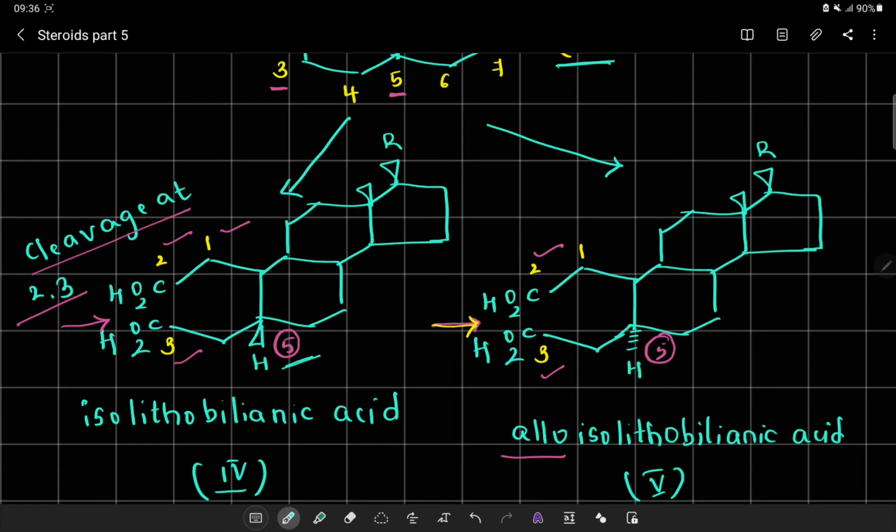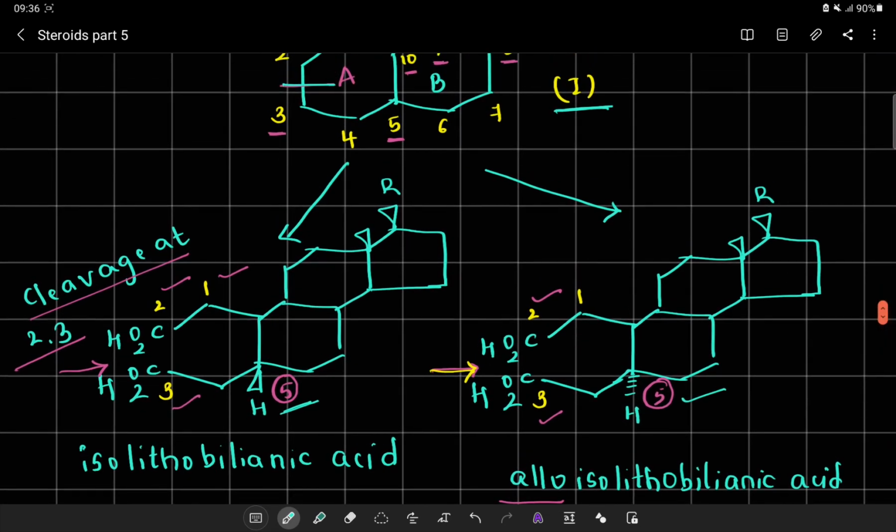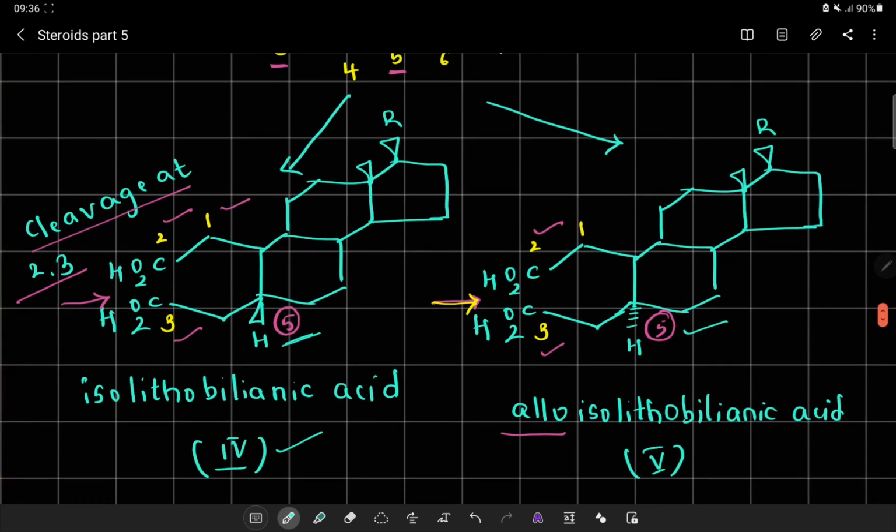In the next isomeric acid system, again the cleavage is between position number 2 and 3, but at position number 5 the proton is below the plane, and hence it is called alloisolithobilianic acid. So from compound number 1, if I cleave at position number 2 and 3, I will get a dicarboxylic acid called isolithobilianic acid, given as compound number 4, and the second one is called alloisolithobilianic acid, compound number 5.